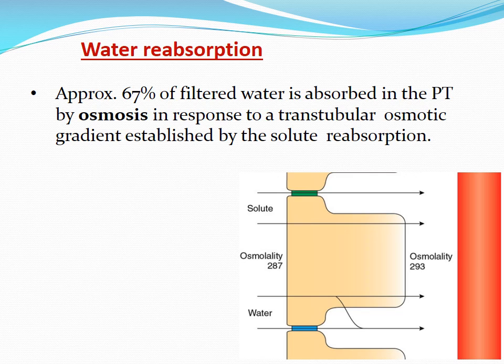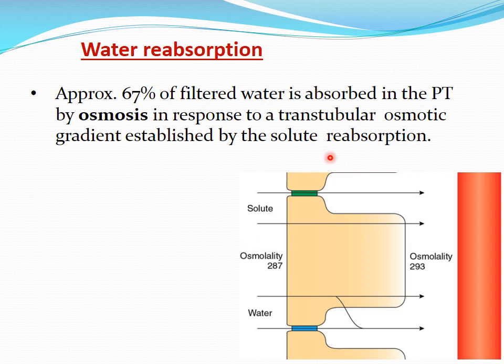Then coming to the water reabsorption, as you know, the water will be moved by osmosis. Till now we have seen that the sodium and the chloride will be reabsorbed from the lumen into the renal interstitium. So this will decrease the osmolarity here within the tubular lumen, and it will increase the osmolarity here. So it will create a concentration gradient for the water.